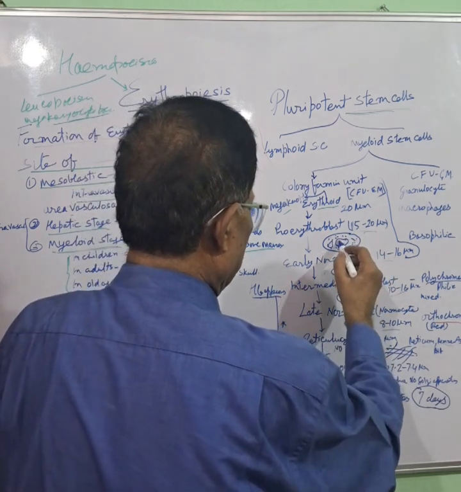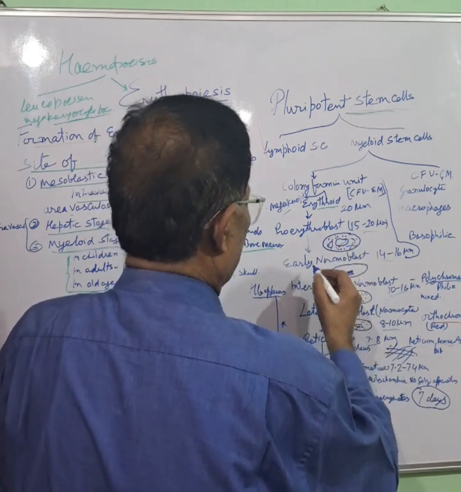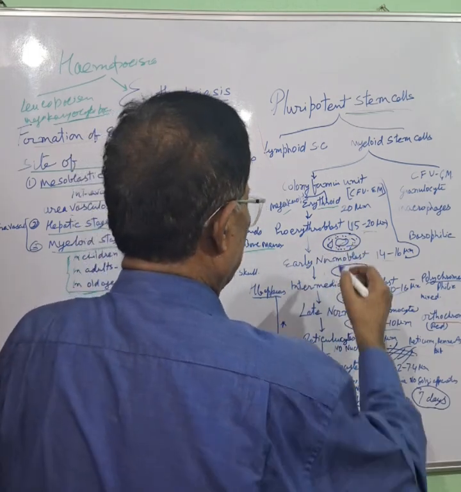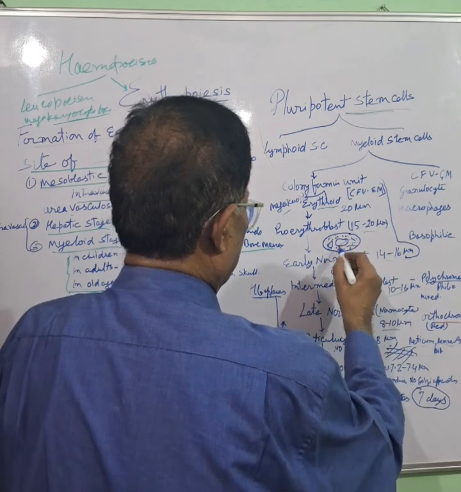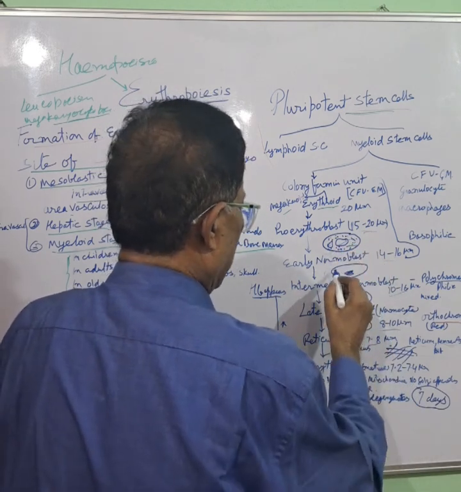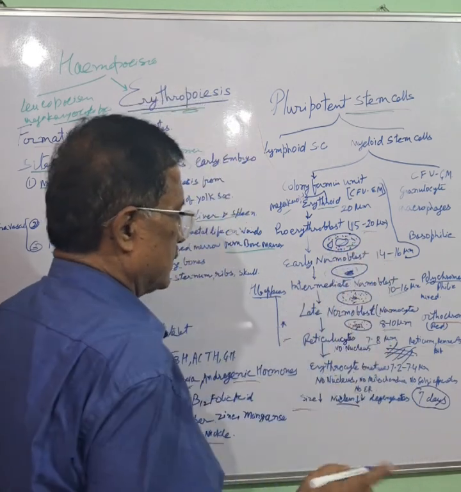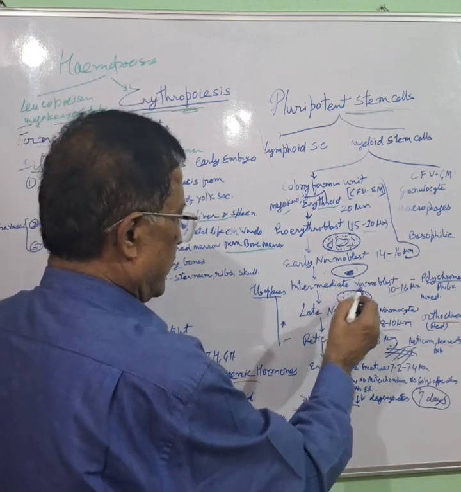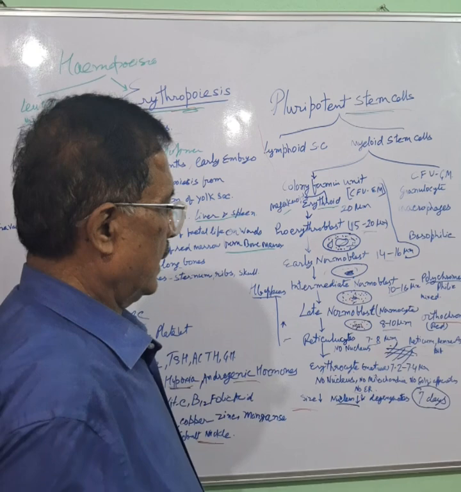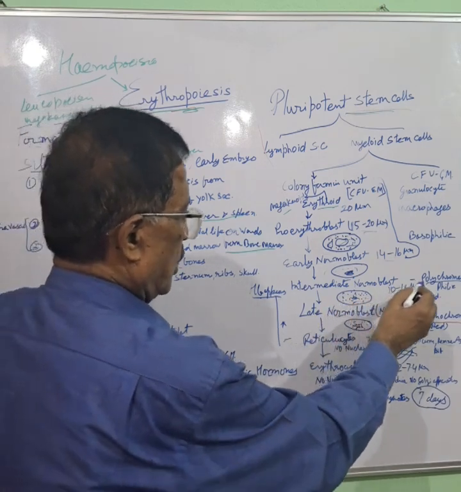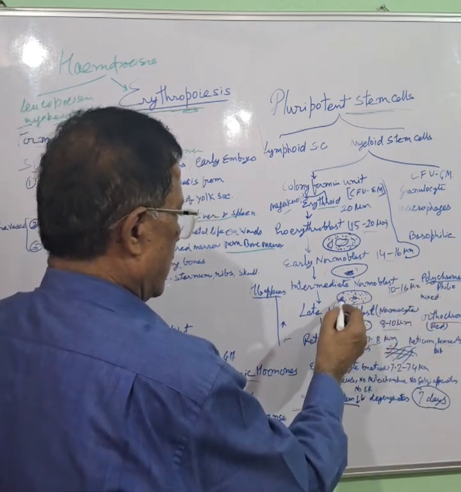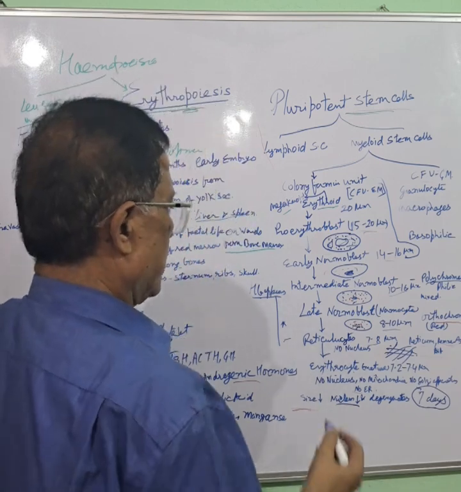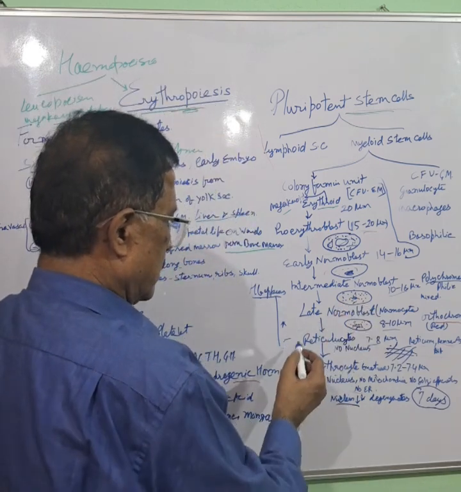Nucleus is very active in the proerythroblast stage, and forms excess protein so that development occurs. This is basophilic. In early normoblast also this is basophilic, and in intermediate normoblast when hemoglobin appears it becomes polychromatic, meaning basophilic and eosinophilic granules are present in its cytoplasm.